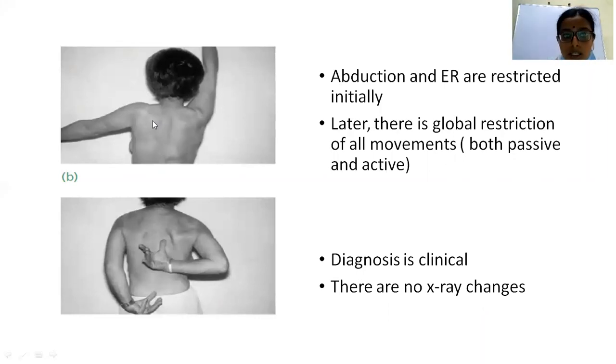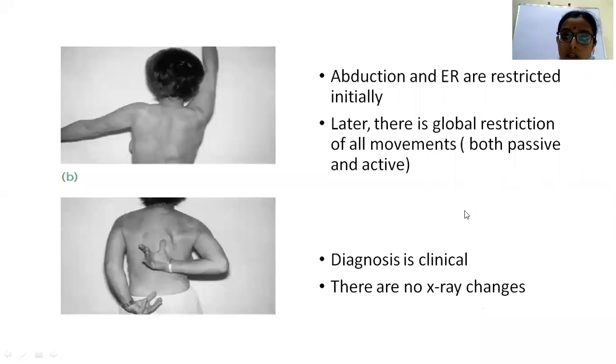Now, in this disease, initially there will be scapulothoracic movement. The patient will try to compensate for the loss of abduction at the glenohumeral joint by utilizing the scapulothoracic motion. So that is what happens. So here there will be slight deviation of the scapula because the patient tries to use the scapulothoracic motion to raise the shoulder instead of lifting the hand by using glenohumeral motion.